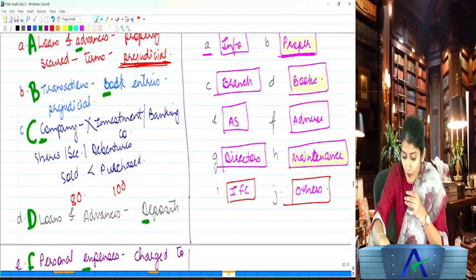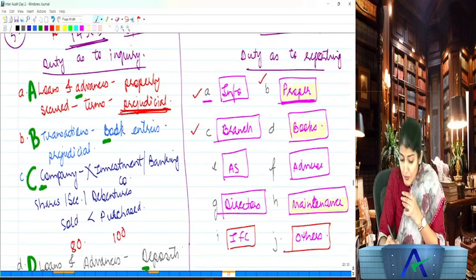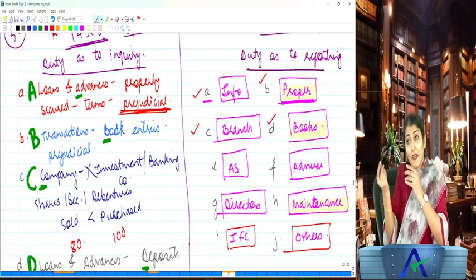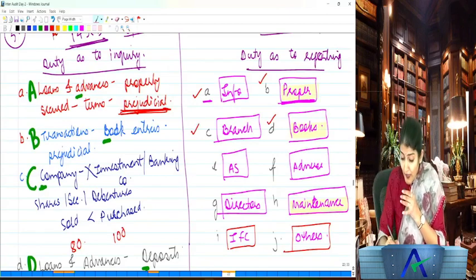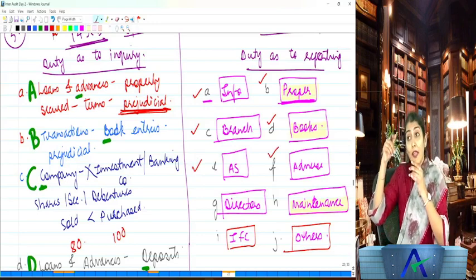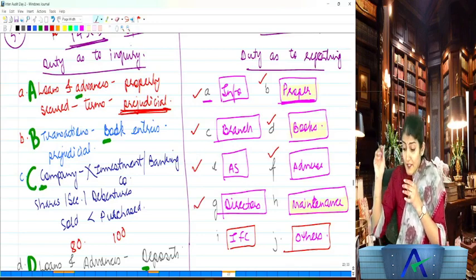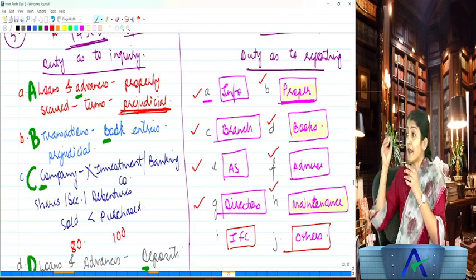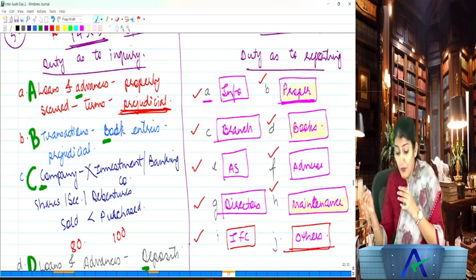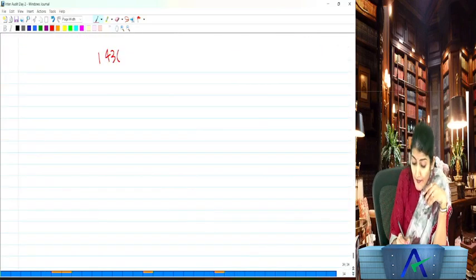What is A? Whether the auditor has obtained information and explanation. Then whether proper books of account are kept, whether the branch auditor report has been forwarded to the company auditor, the principal auditor, whether the balance sheet and profit and loss account are in agreement with the books of account, whether financial statements comply with the AS, any observations or comments which have an adverse effect on the functioning of the company, whether any directors are disqualified under 164(2), any qualification or adverse remarks regarding the maintenance of accounts, whether the company has adequate internal financial controls and the operating effectiveness of such controls, and such other matters as may be prescribed.